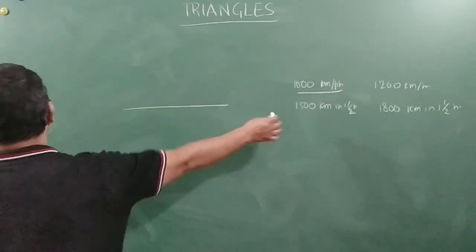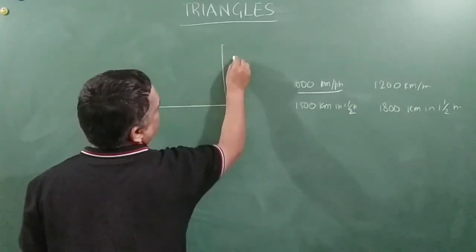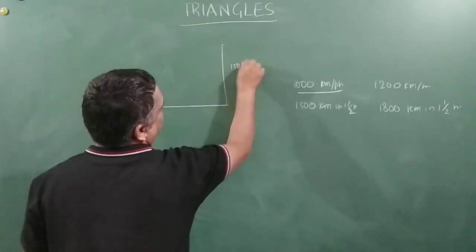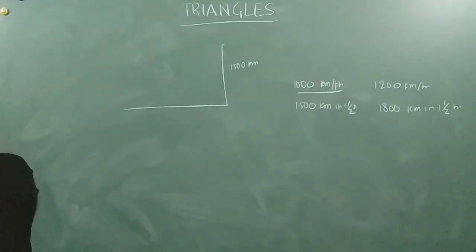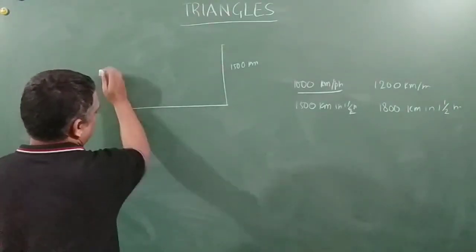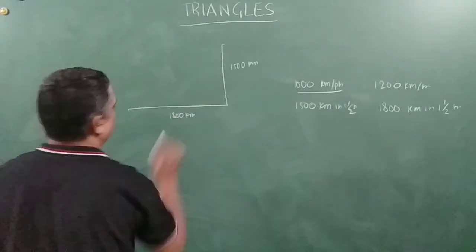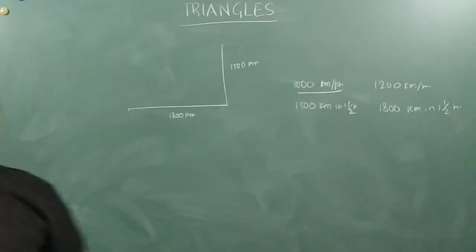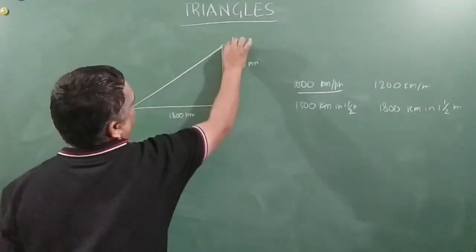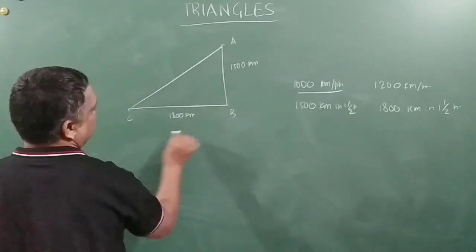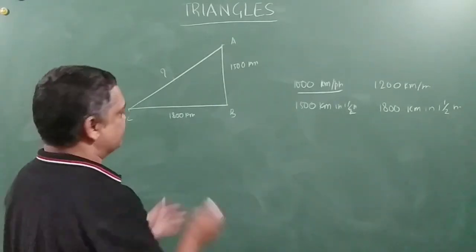So this is going north, this is 1500 kilometers, and this is going west, 1800. How far are they from each other? That means if this is A, this is B, this is C, so this is equal to what is the problem? Right, friends? So it's absolutely simple.